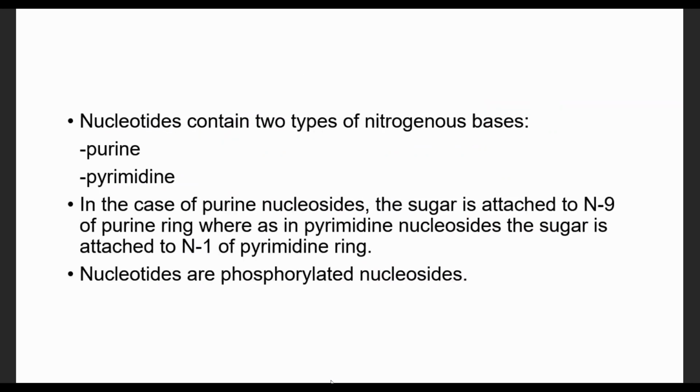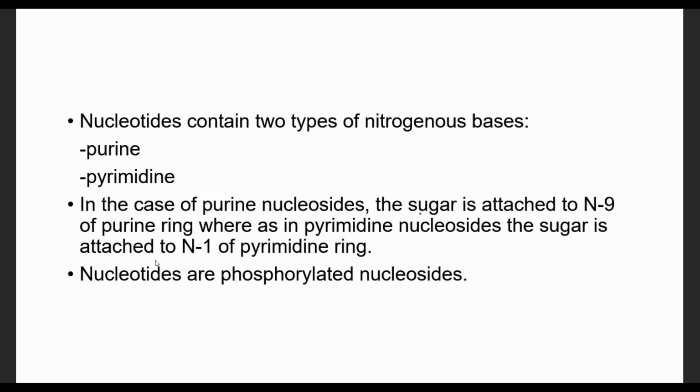So urea is formed by this nitrogen base degradation. Nucleotides contain two types of nitrogen bases, purine and pyrimidine. Purines are adenine and guanine. Pyrimidines are cytosine, thymine, and uracil. You know this. How are purine nucleosides attached with sugar?